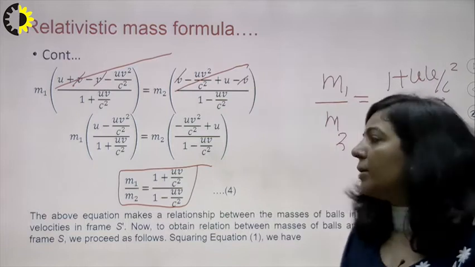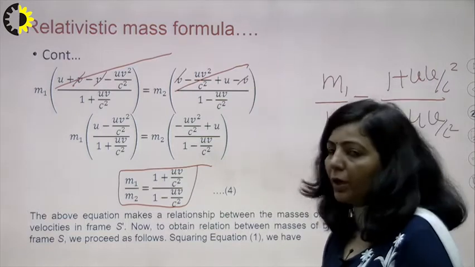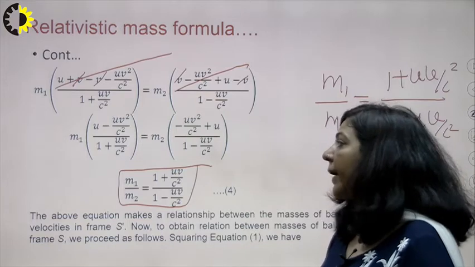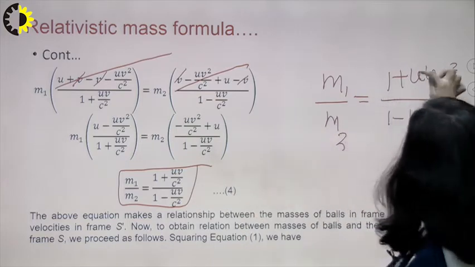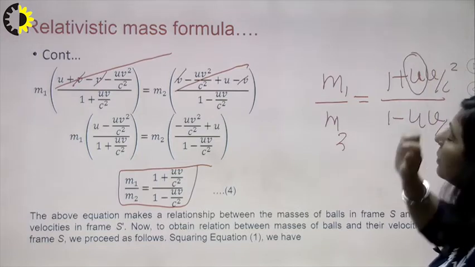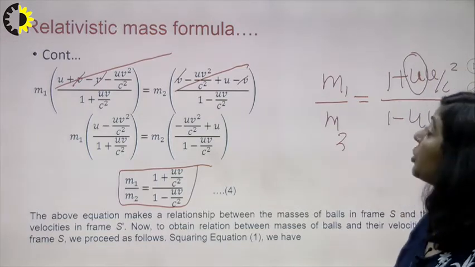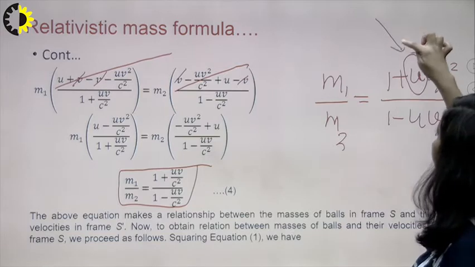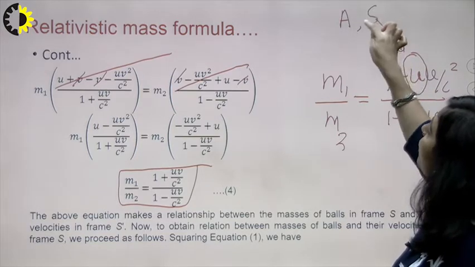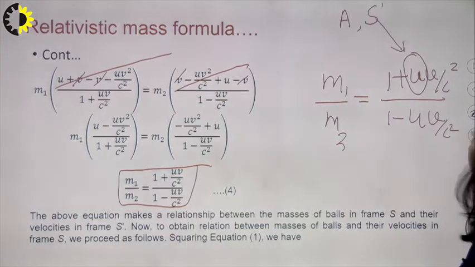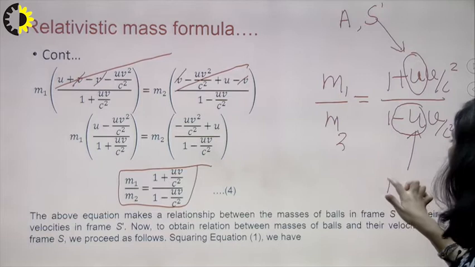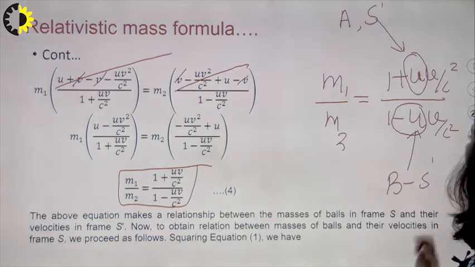Now just observe this equation carefully. On the right hand side, what is the significance of this u? As we have mentioned, u is the speed of the first particle with respect to the S dash frame. And minus u is the speed of the second particle with respect to S dash.